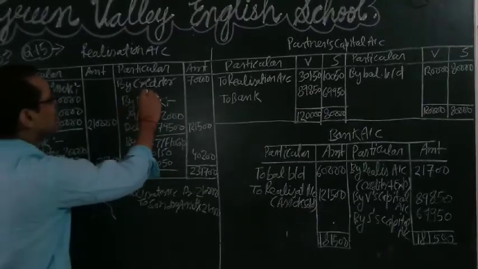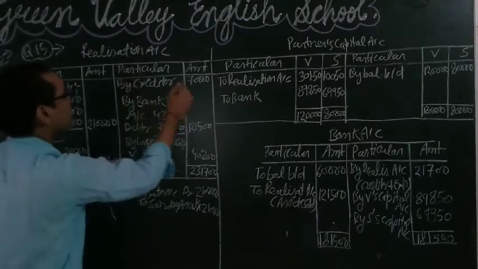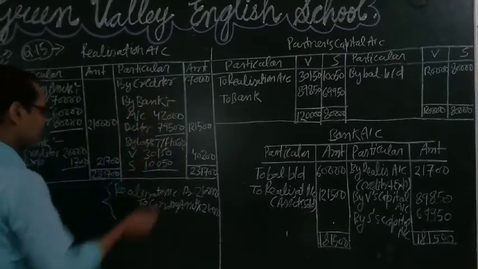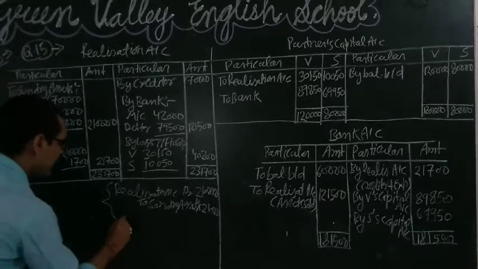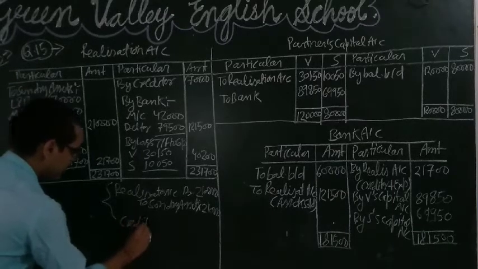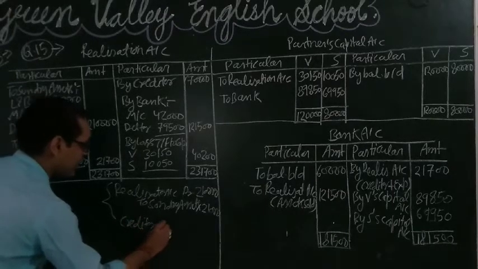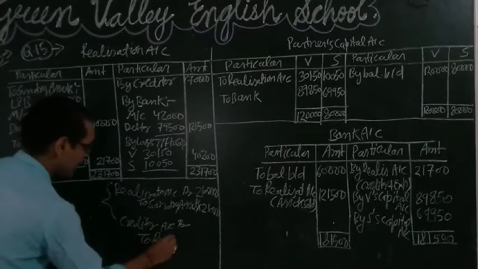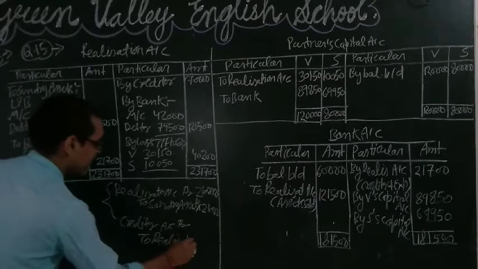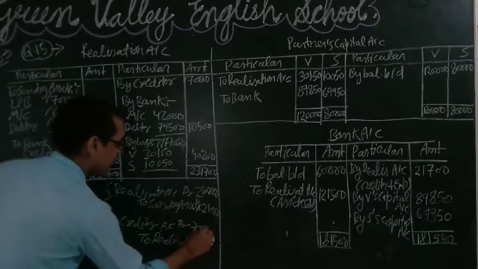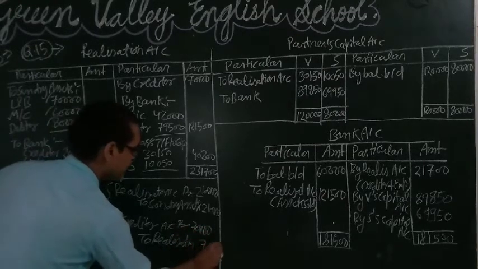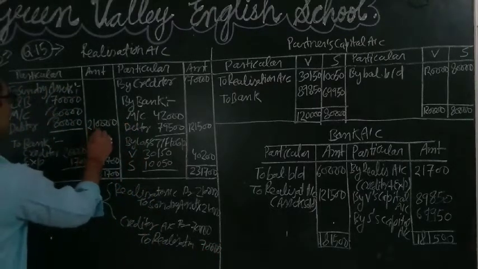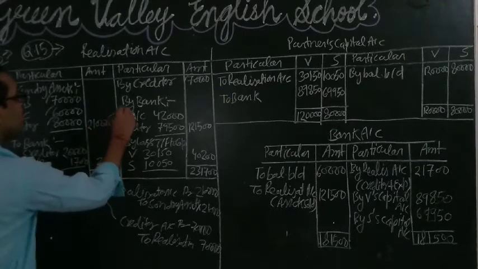After that, we will transfer all the liabilities to the credit side of the realization account, written as by sundry liabilities, or you can say by creditors. So what will the entry be? Creditors or sundry liabilities account debit to realization account. This will be the entry, 70,000 and 70,000.